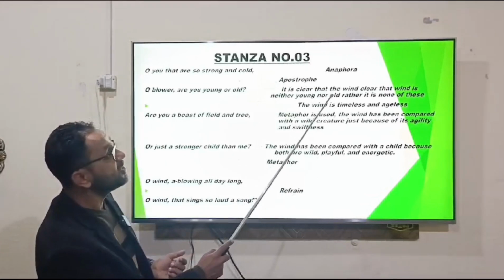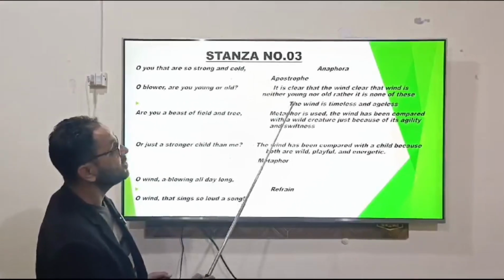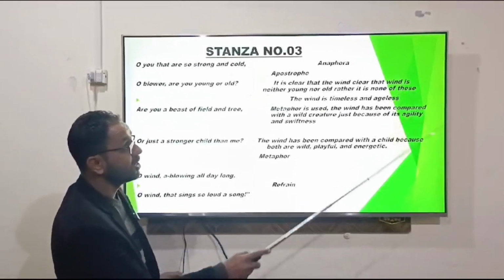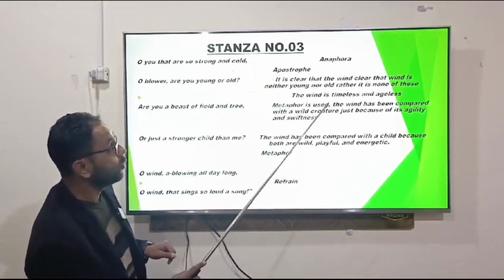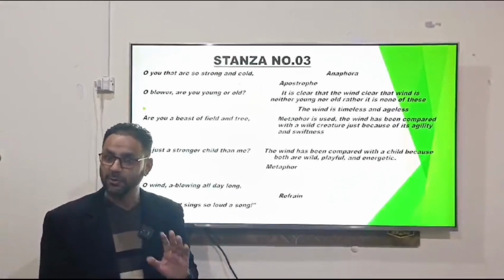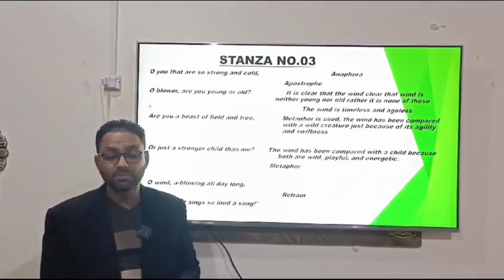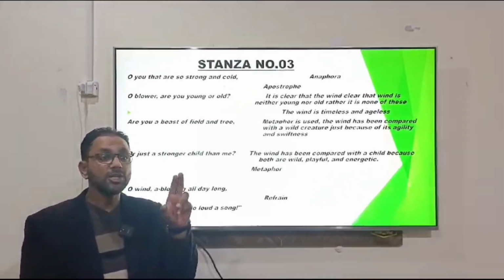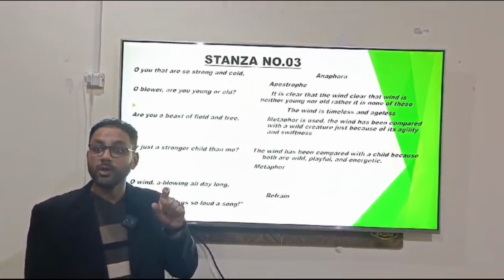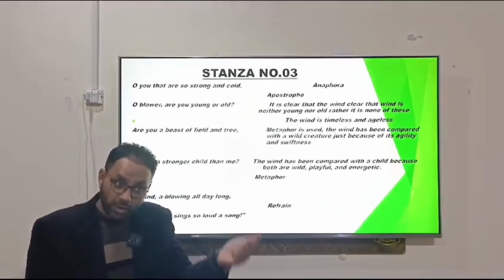So here I write, it is clear that the wind is neither young nor old. Rather, it is none of these. Basically, the problem is that the wind is timeless and ageless. From here we learn that it is performing different actions. It is powerful, it is strong, it is cold, sometimes maybe hot. At the same time, the poet is giving the impression that the actions are quite visible, but the wind itself is not present to him. So he does not have any idea whether this wind is young or old.